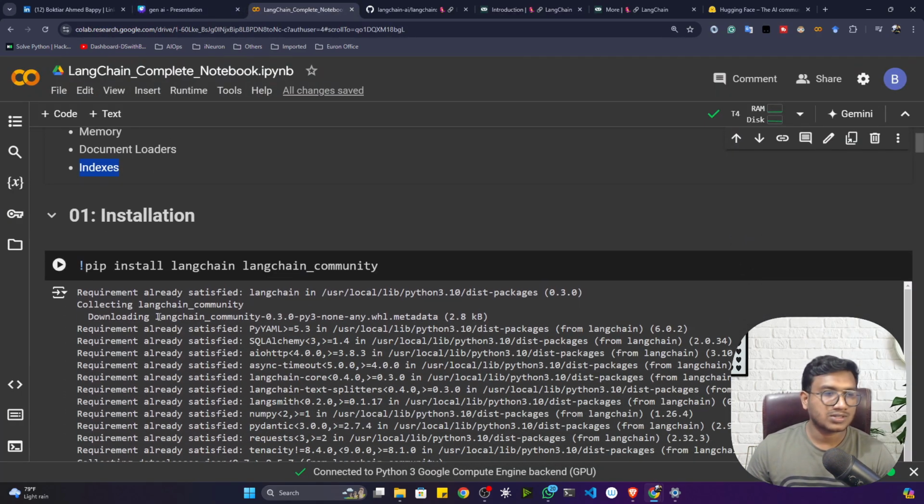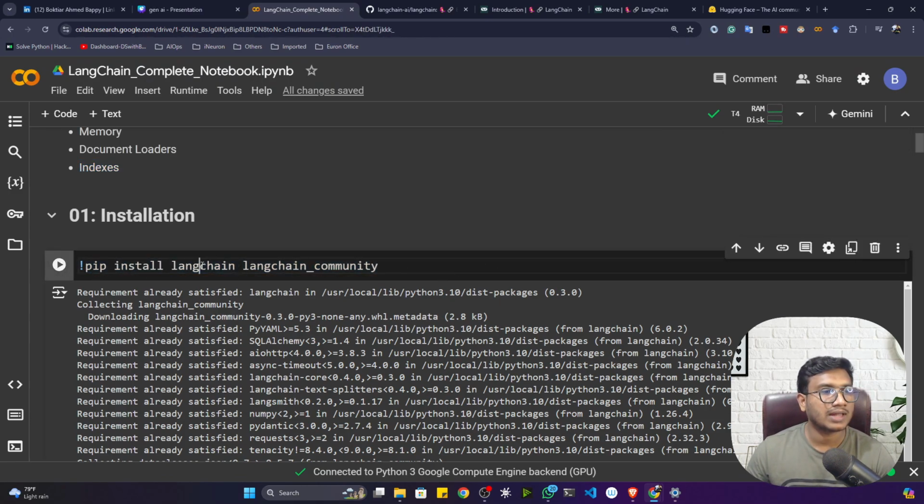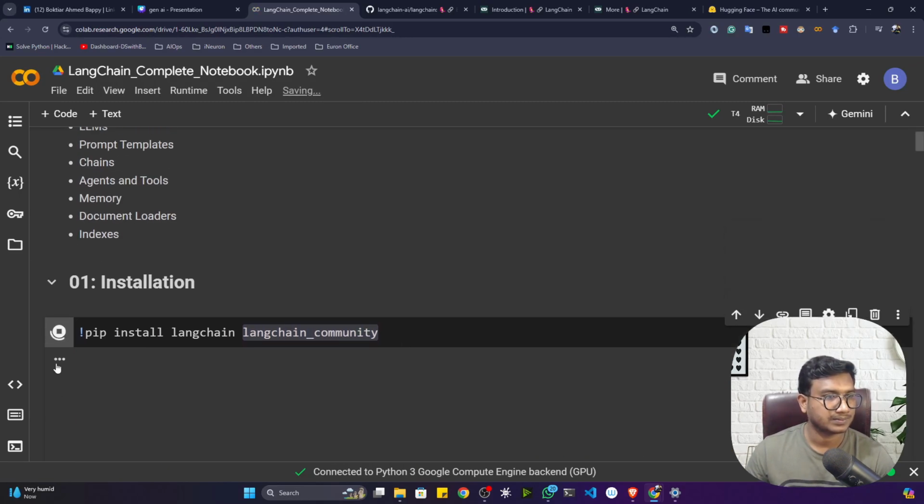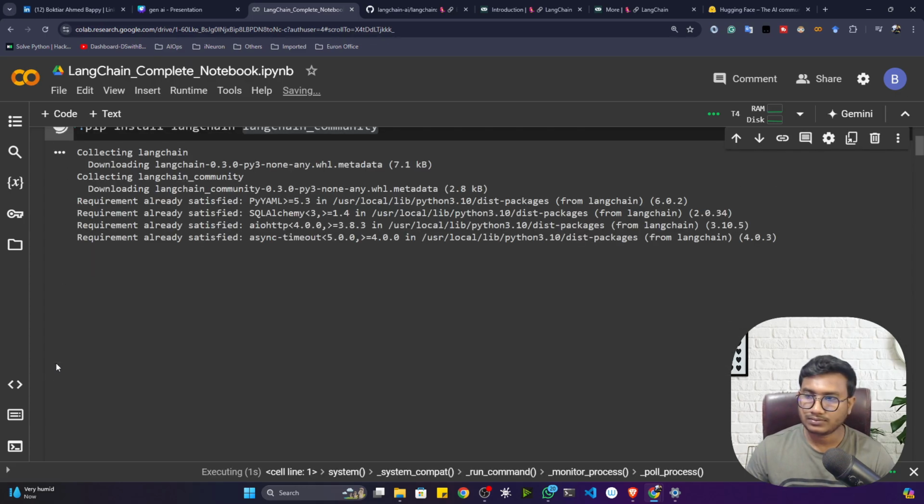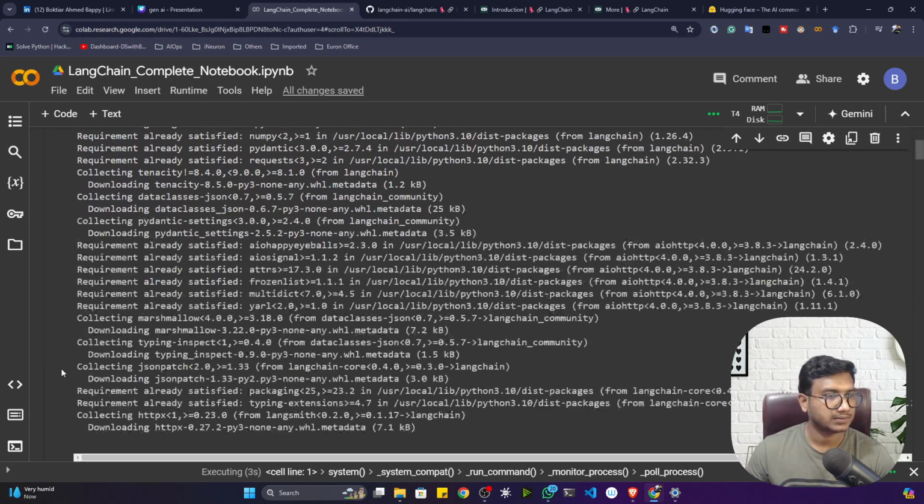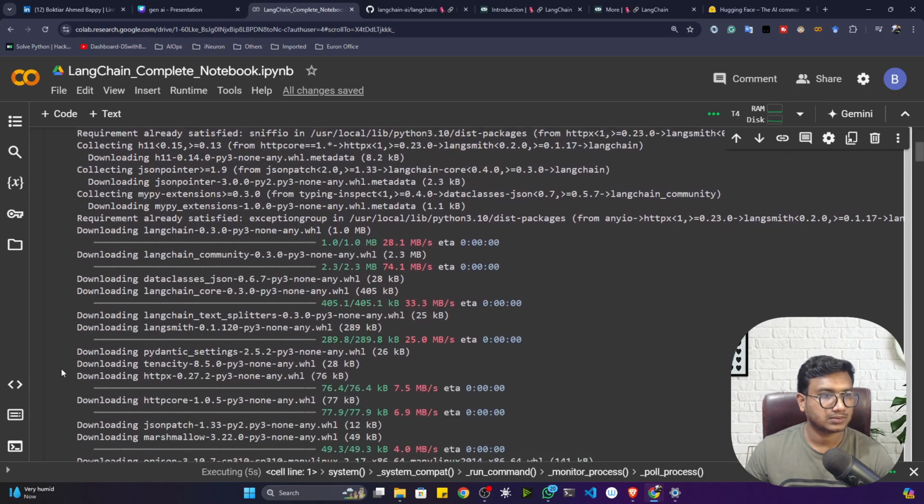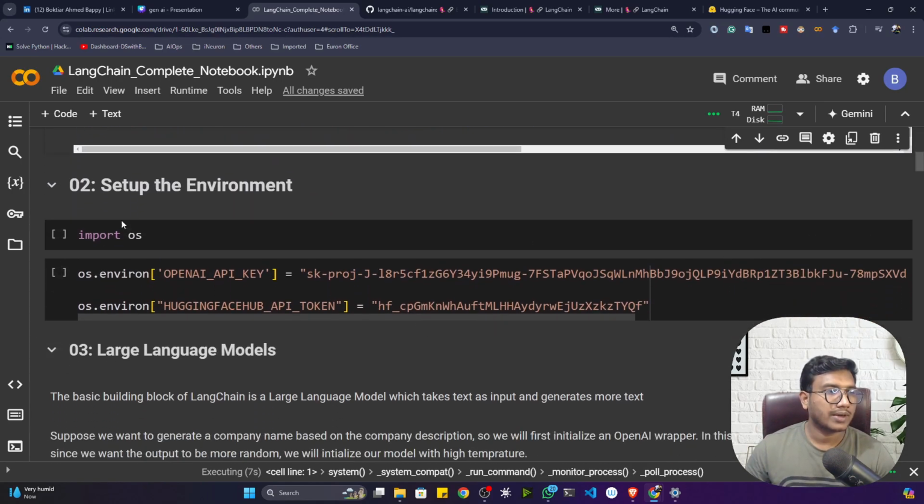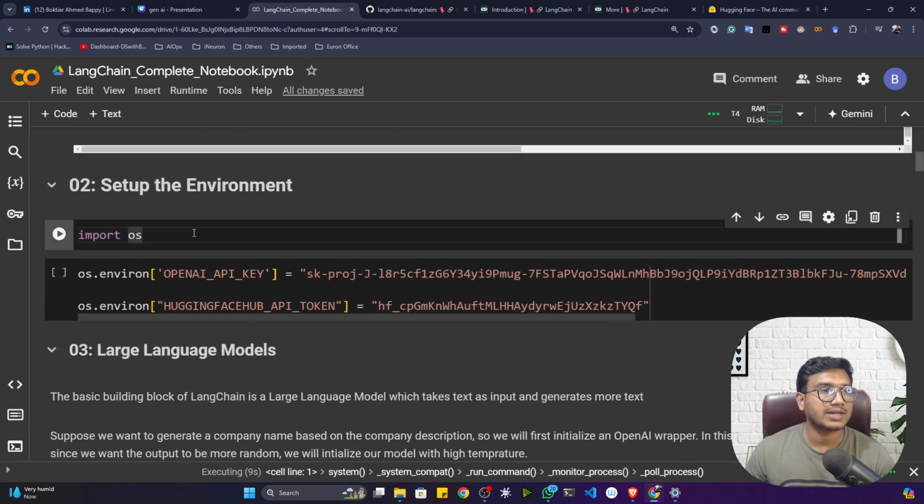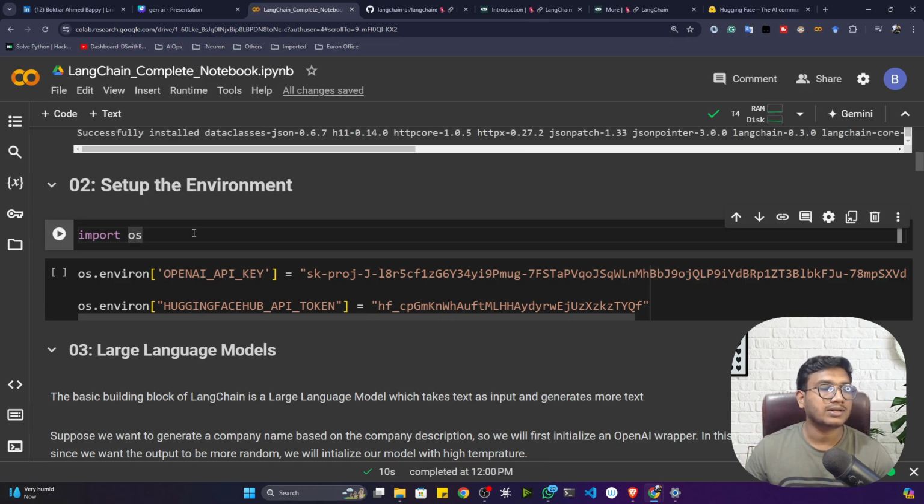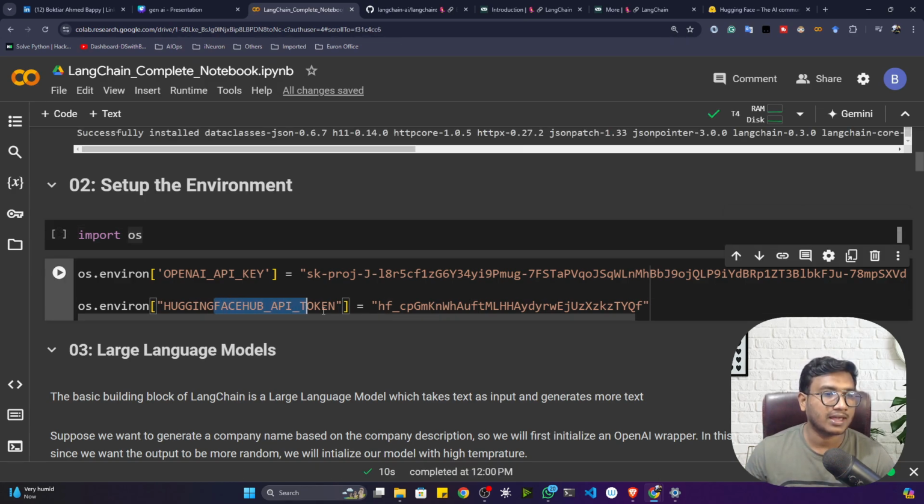Now let's see how we can install LangChain. So this is the command, guys, to install LangChain. Just write pip install langchain, and with that you need to install another package called langchain-community. Now let me install LangChain. Okay, so after installing, I just need to set up some environment. Like I need to set up my OpenAI API key as well as the Hugging Face API token.